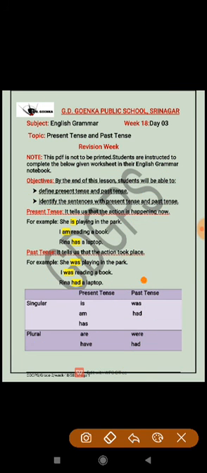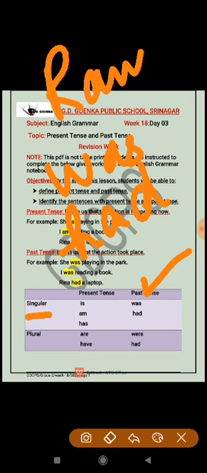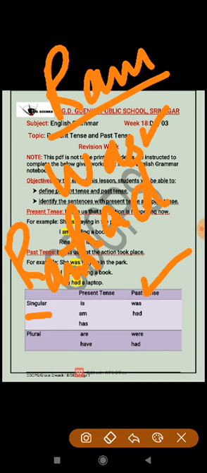Now coming towards the past form. With a singular noun or pronoun, in the past tense we use was and had. Ram was playing in the park. Ram is a singular noun, so we will use was with it in the past tense. Ram had a car.